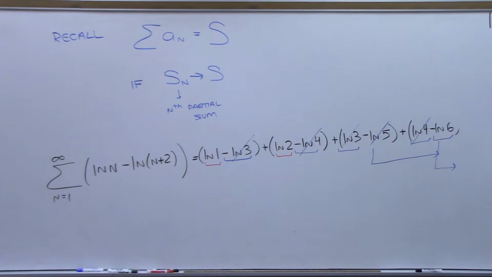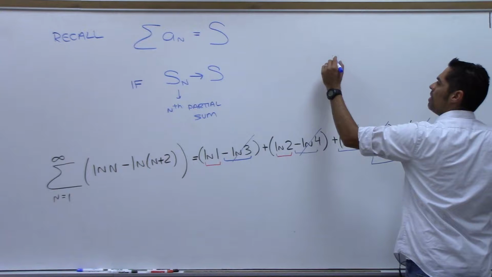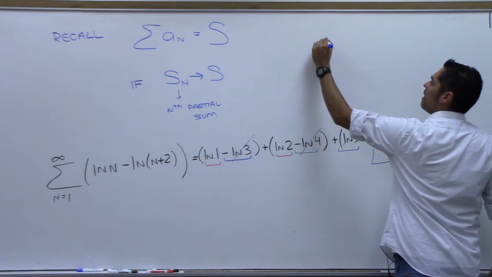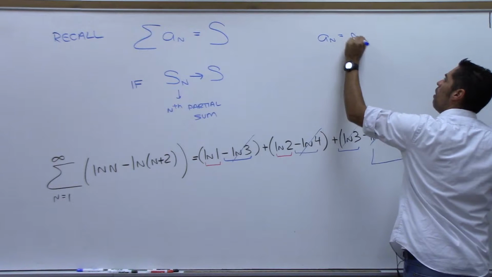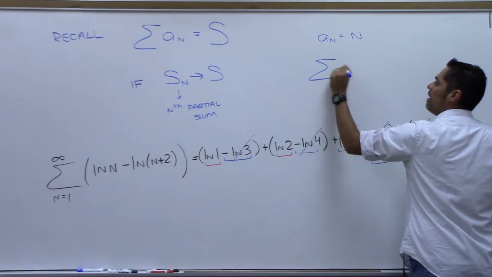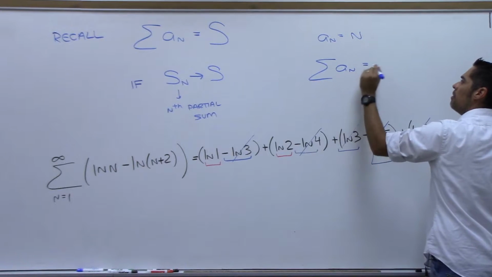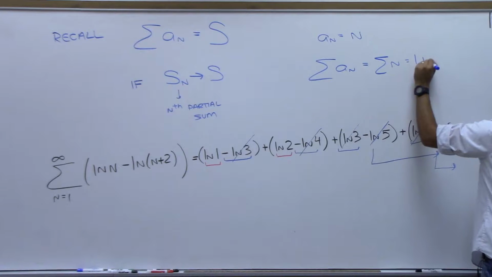What we meant by that is this. This might ring a bell. What we did is we did partial sums. So if I gave you a sub n equals, let's just do n, then the sum of that would be the sum of n, which would be 1 plus 2 forever.